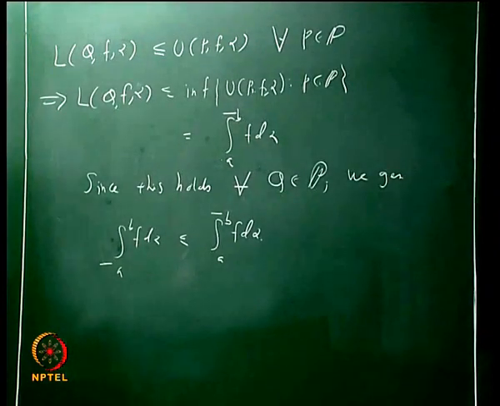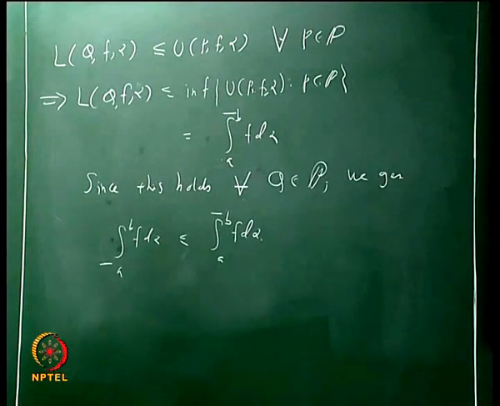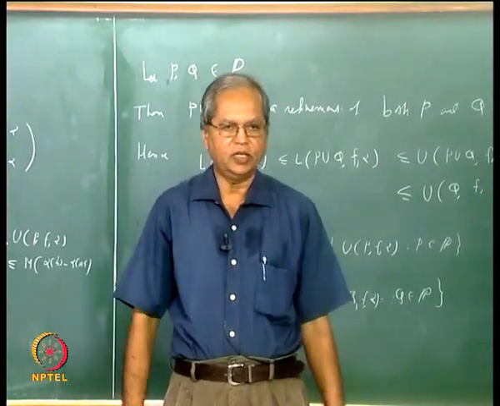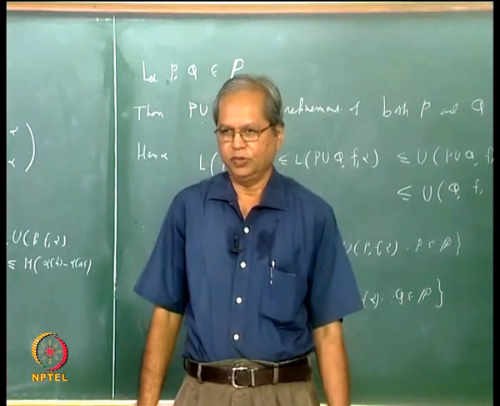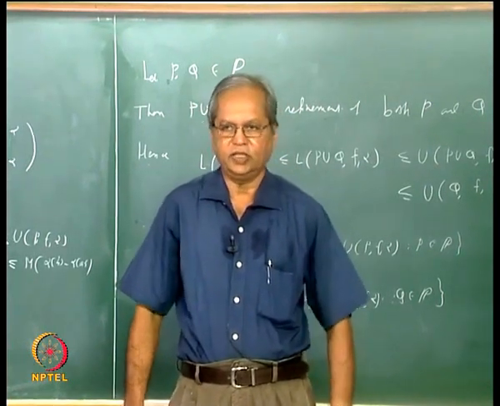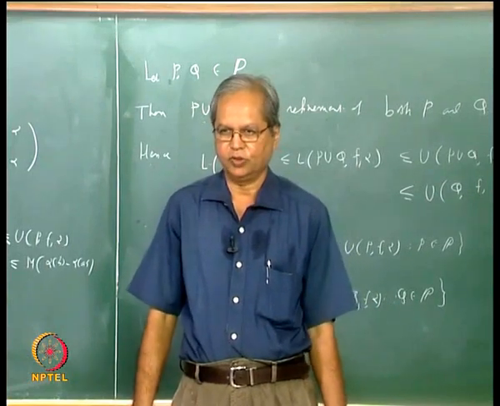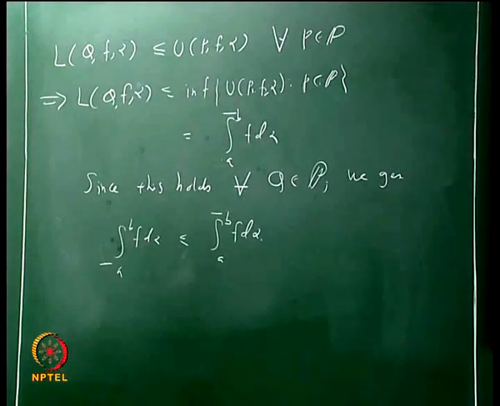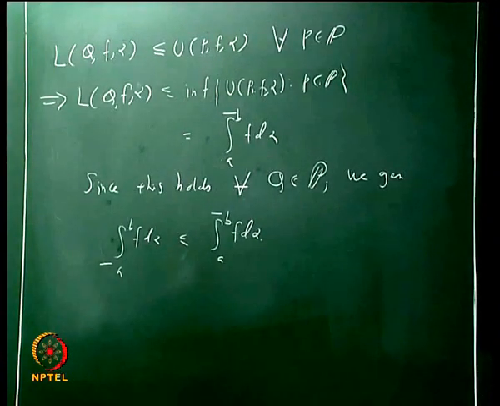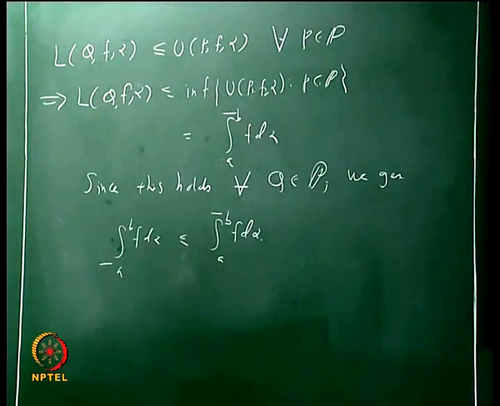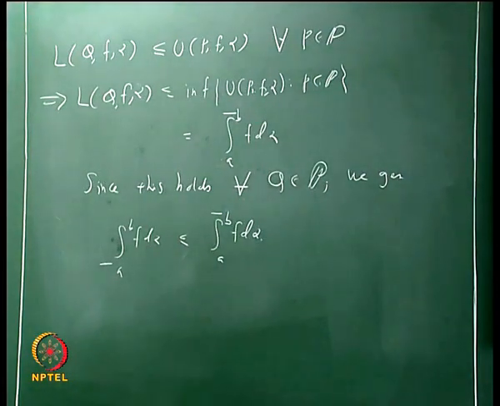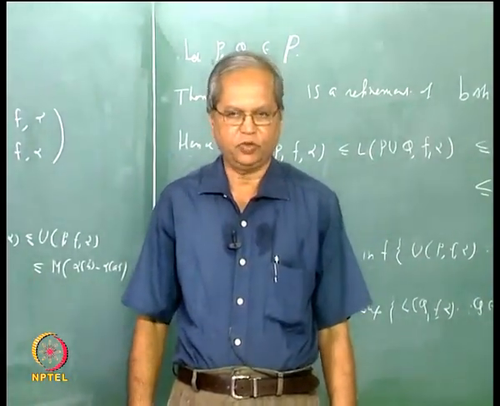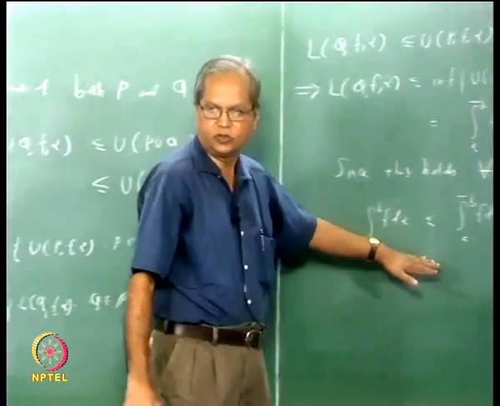So remember, to take stock of whatever we have done so far, we have proved that once a bounded function is given, the upper integral and lower integral will always exist, and we say that the function is integrable if these two numbers coincide. And the extra thing that we proved now is that the lower integral is always less than or equal to the upper integral. So to show that a function is integrable, what is required to show now? We must show that the upper integral is less than or equal to the lower integral, because the other inequality always holds.